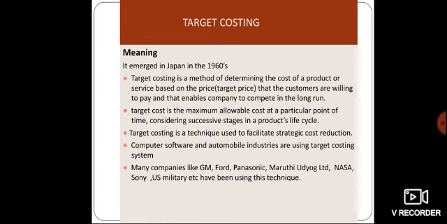So to accomplish this, the cost of production should be less. So target costing is helping with this. The main goal of this tool is cost reduction and cost management. Companies like GM, Ford, Panasonic, and also NASA and the US military use this technique.